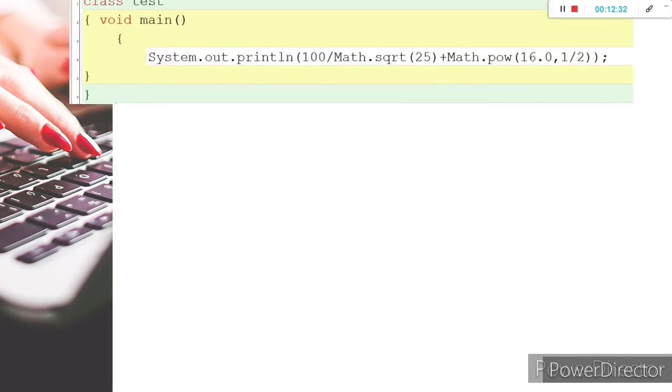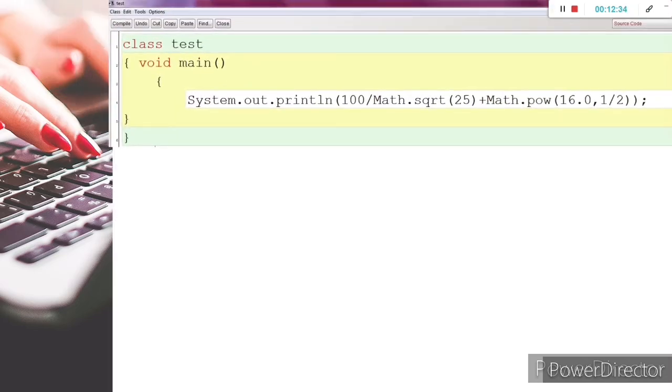Next, if I am talking about the mathematical functions, Math.sqrt, directly if I print 100 by Math.sqrt(25). For your kind information, Math.sqrt and Math.pow are both written in double data type.